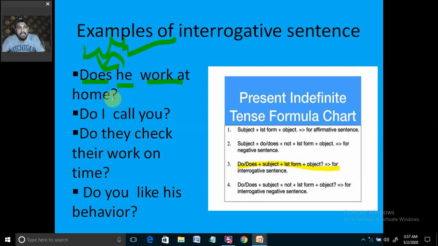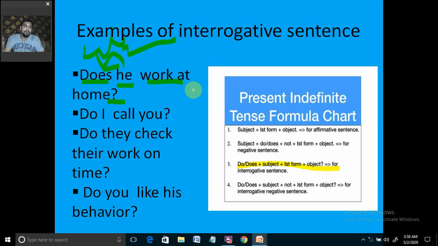So at last there is a change: we are writing an interrogative sign because we are writing an interrogative statement. That is why we are asking a question. What is one more difference between the WH word type of question and the helping verb type? Helping verb type of questions would be answered in yes or no. Does he work at home? Yes, he works at home.